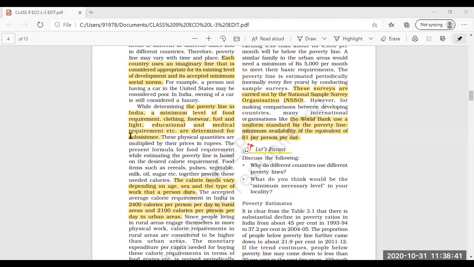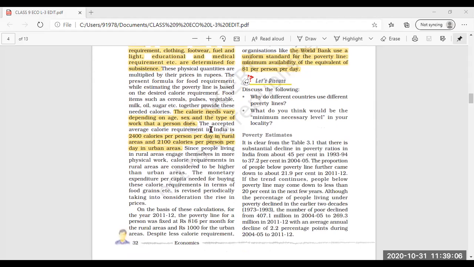That means at least a minimum subsistence level should be there for each and every individual for these requirements of clothing, fuel, and all. Then they will not come under poverty and will not be considered poor. If these requirements are not fulfilled for the particular individual, that is the state of poor condition.